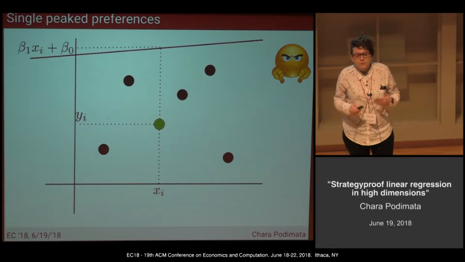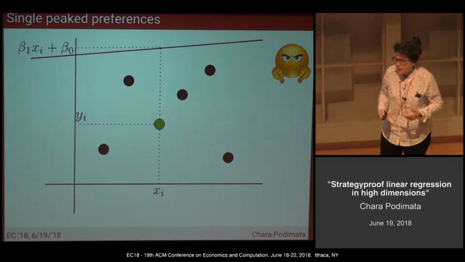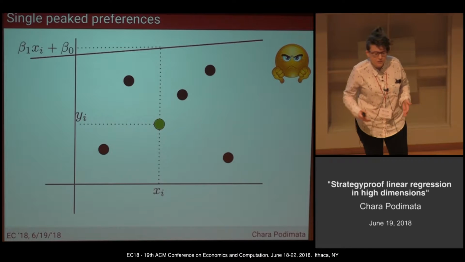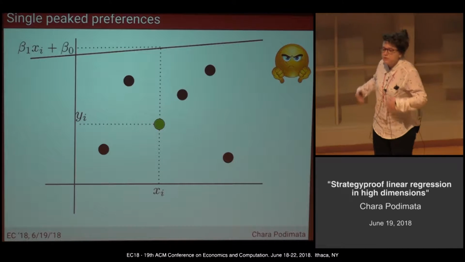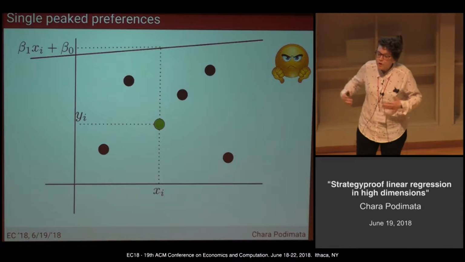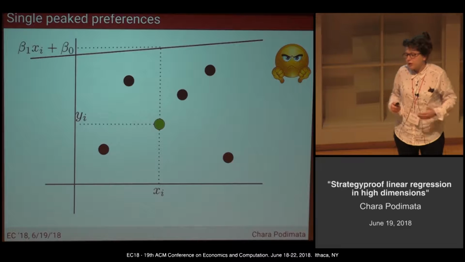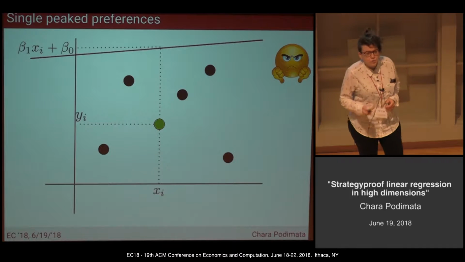An example of scenarios in real life where such models appear is whenever the data that we collect come from surveys where the agents know that their reports are going to be used in the future, and they do not want to be perceived as real outliers because that will have some economic effects in the future.